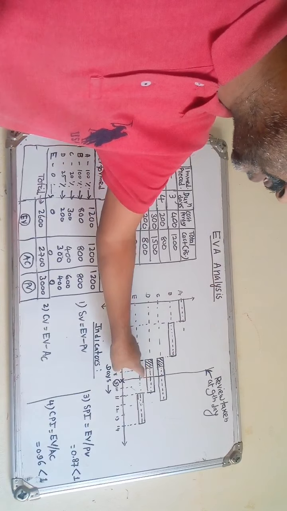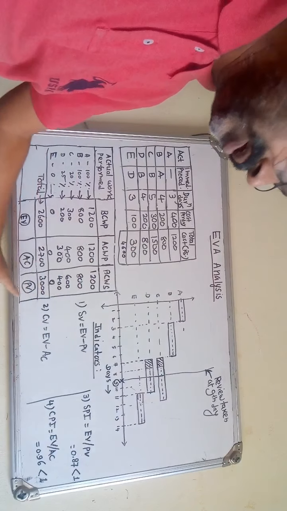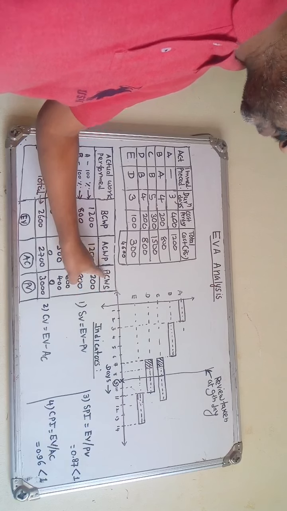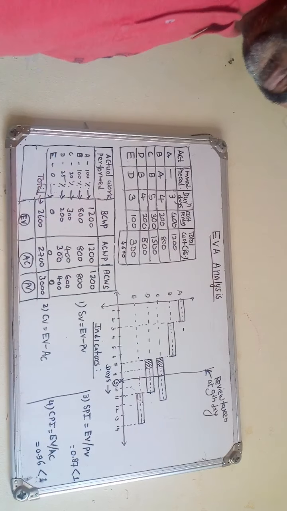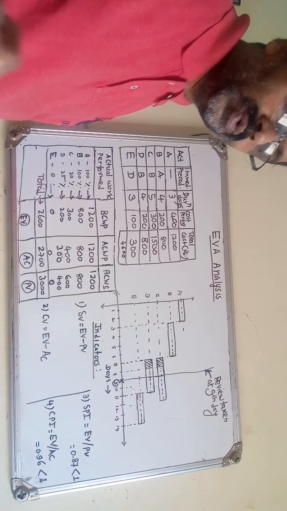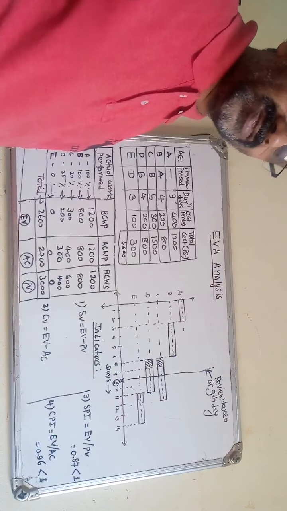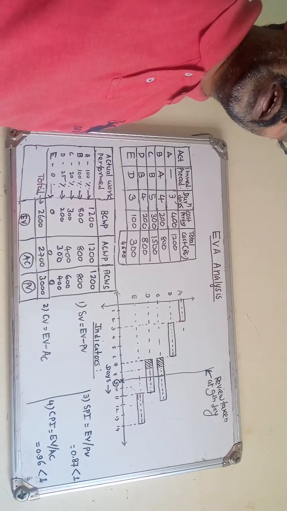Now third, that is actual cost. So actual cost, as I told, might be guessed, or you have to add the different costs, cost of material, cost of labor, cost of subcontractors, machineries, like that. And from the actual review, what is the actual cost spent on the work that you have to write.